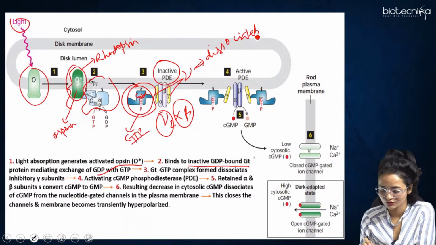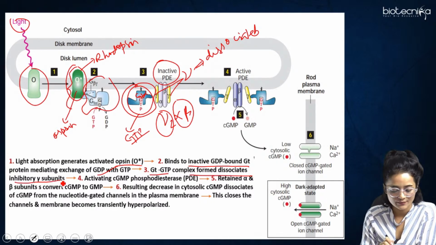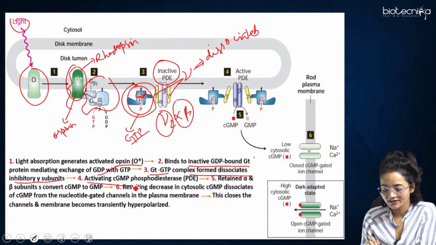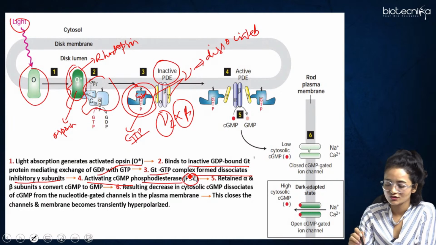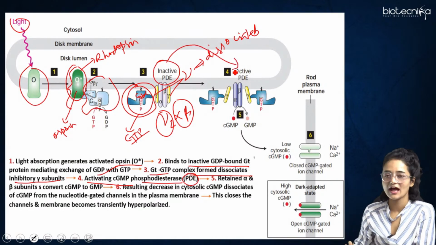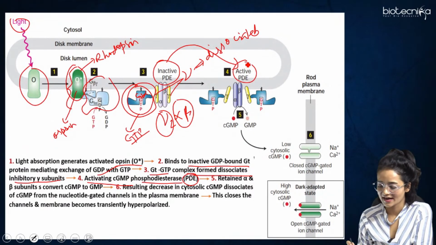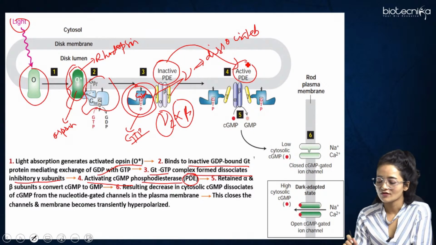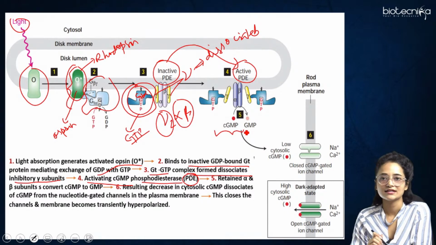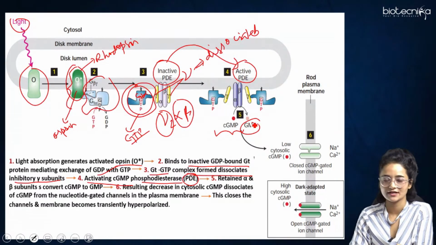It's written here, the third point. The GT and GTP complex form dissociates the inhibitory gamma subunits, and then it activates the cGMP phosphodiesterase, PDE, right? So this inactive form will get converted into the active form of PDE. When this PDE gets activated, what does it do? It converts the cGMP present in the cytosol into normal GMP, that is the 5' GMP.